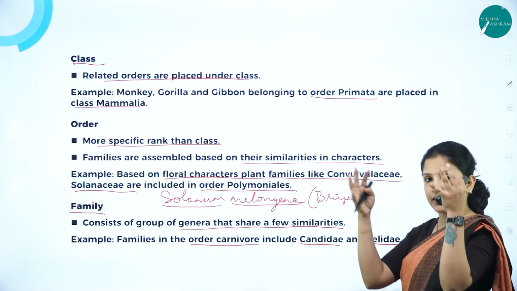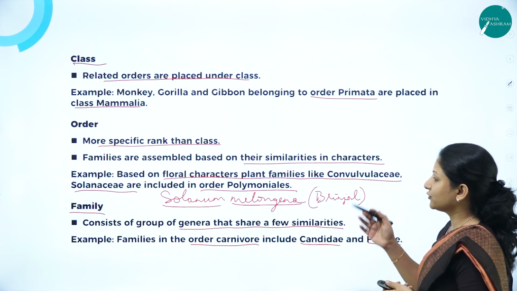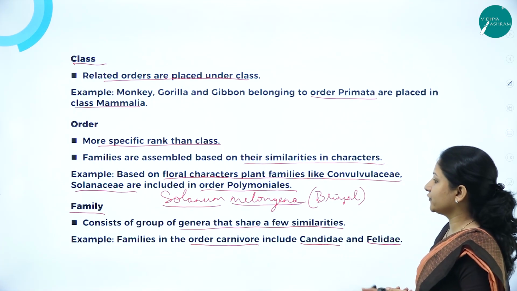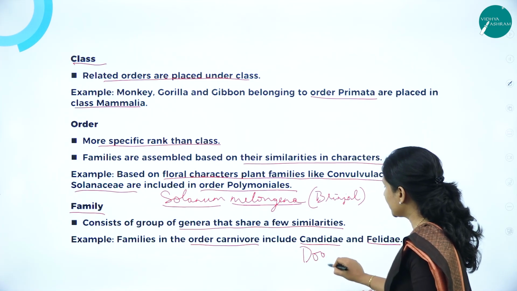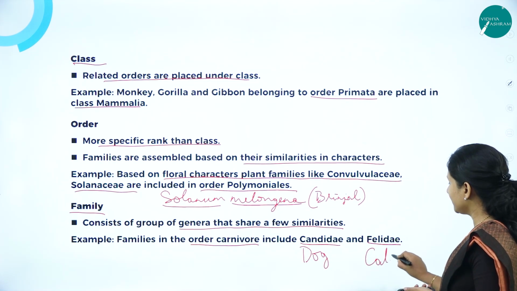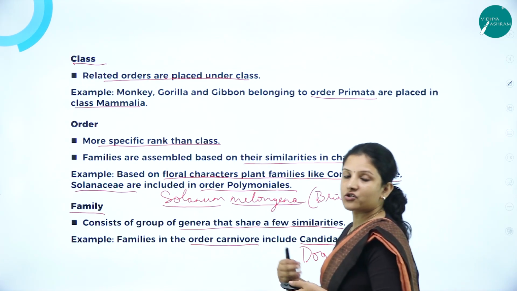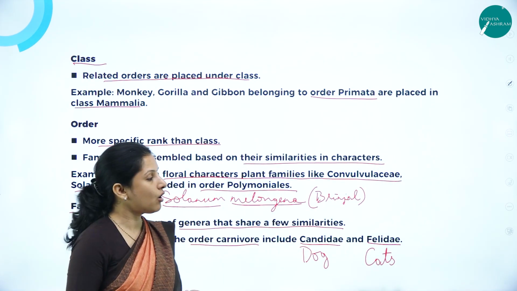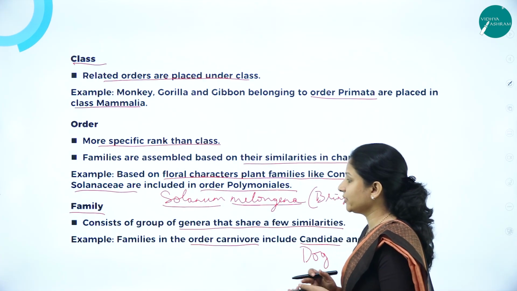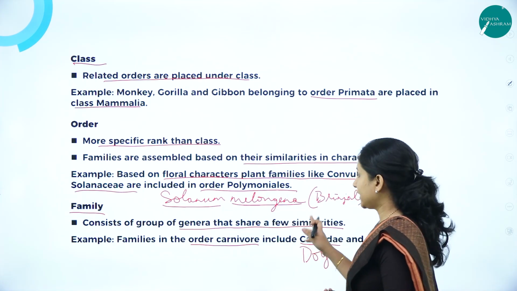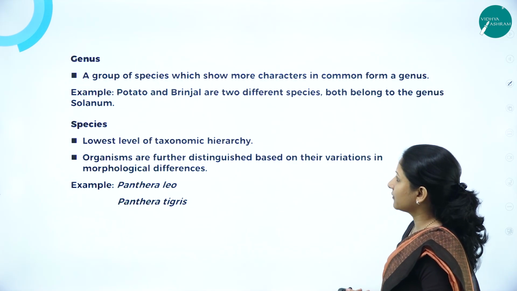So hope you have understood. Like that they go on making the group smaller and smaller based on similar characteristics. So family consists of a group of genera that share a few similarities, wherein they have put Canidae. All the dogs come under the Canidae family. All the cats, that is the common house cat, the domesticated cat, along with the tiger, lion, cheetah, leopard, jaguar and panther, all come under Felidae, because to look at they're similar to cats itself. So they're similar to each other, but the order is different. Here, order Carnivora, they come under Canidae and Felidae. That is the example that I have given.